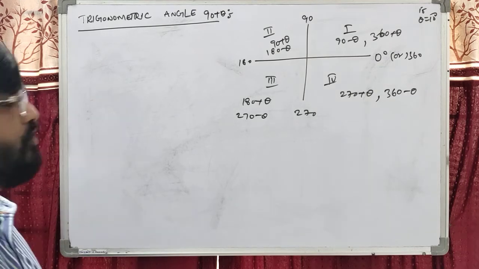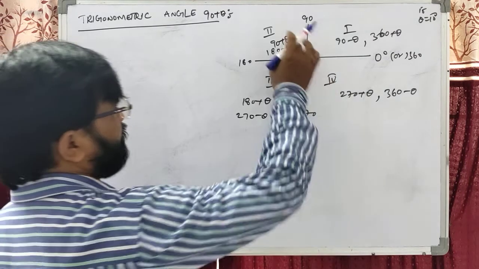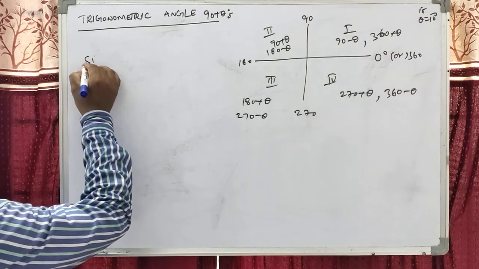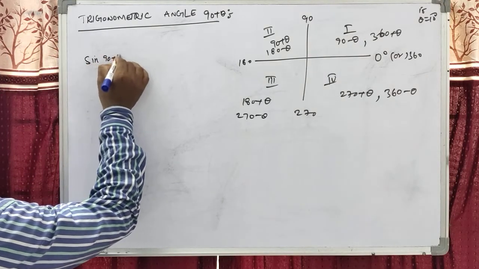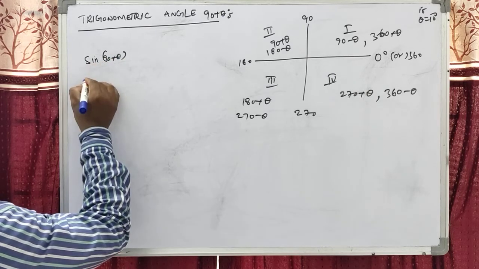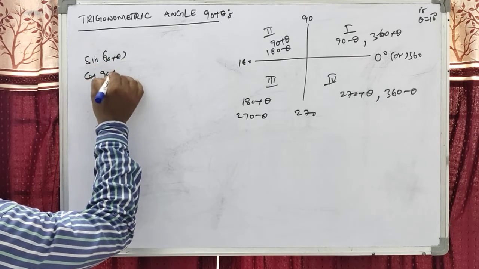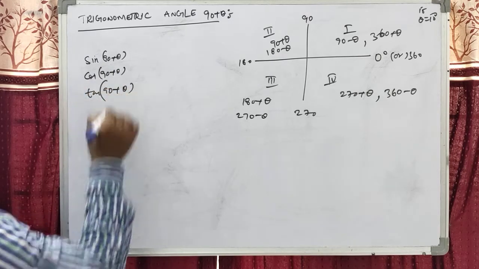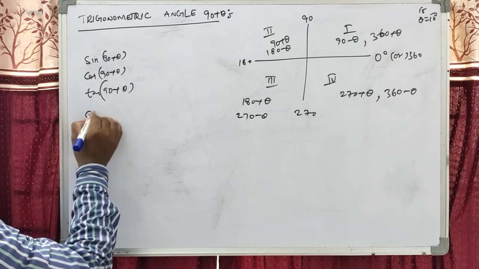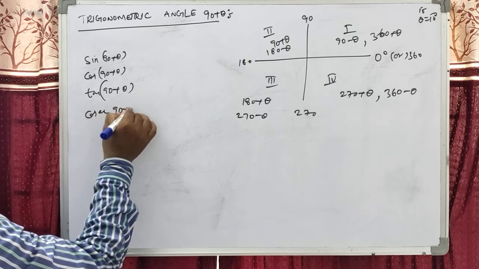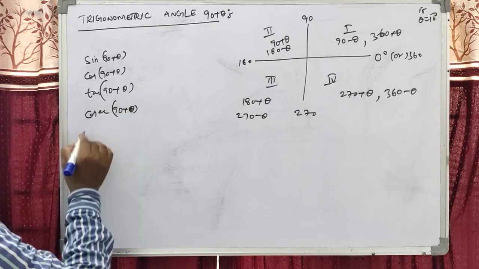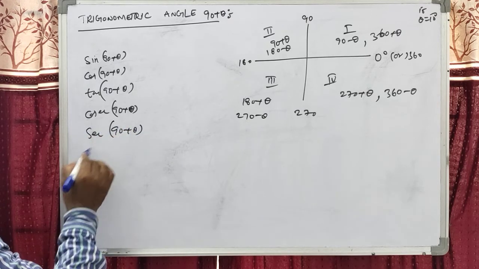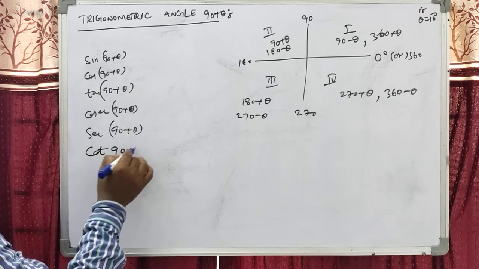Dear students, first you can write 90 plus theta is second quadrant, and 90 minus theta is first. So we can write sine of 90 plus theta, after that cos of 90 plus theta, then tan of 90 plus theta, after that cosecant of 90 plus theta, secant of 90 plus theta, then cot of 90 plus theta.